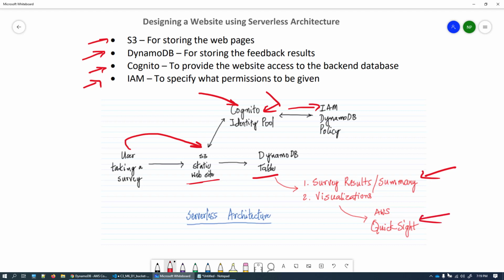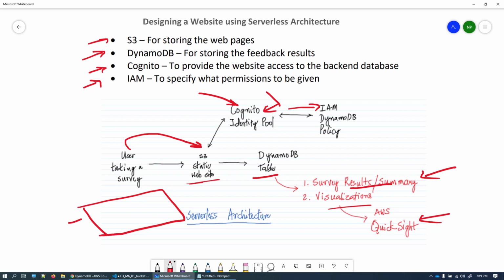We can also extend our project. If you want, you can use Amazon QuickSight for creating a summary of the survey results, or you can create visualizations like bar charts and pie graphs based on the requirement. But as a part of this demonstration, we are not going to do anything on QuickSight.